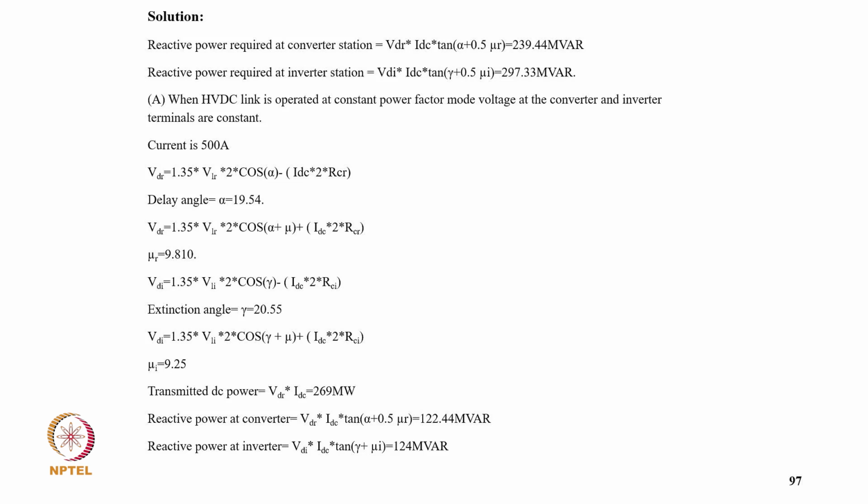that is 269 megawatt, and reactive power at converter is VDR into IDC into tan alpha plus 0.5 mu r, that is 122.44 MVAR. Reactive power at inverter is VDI into IDC into tan gamma plus mu I, that is 124 MVAR.